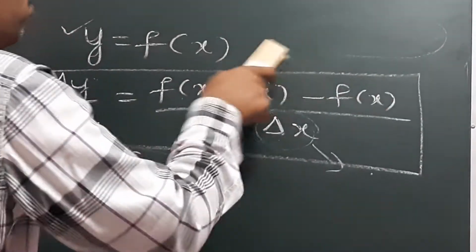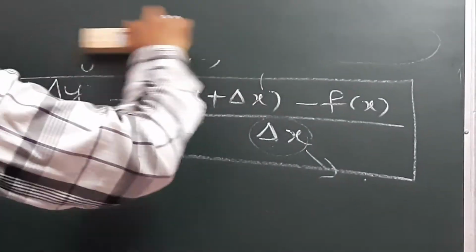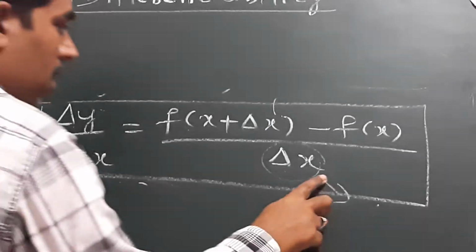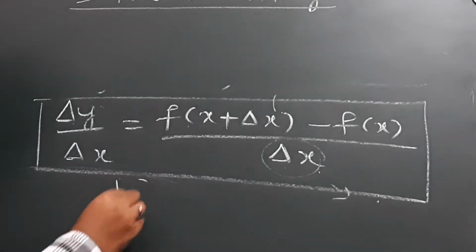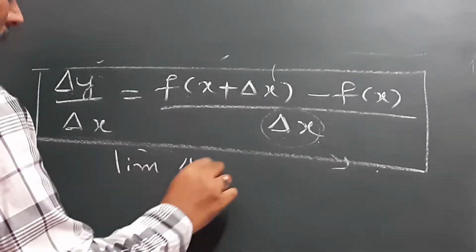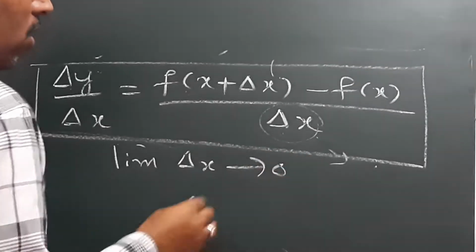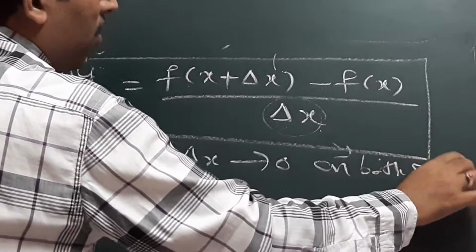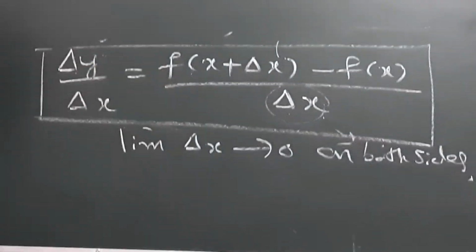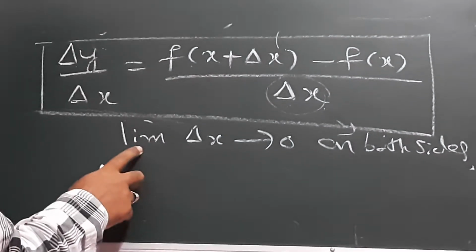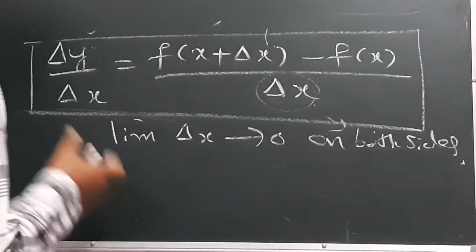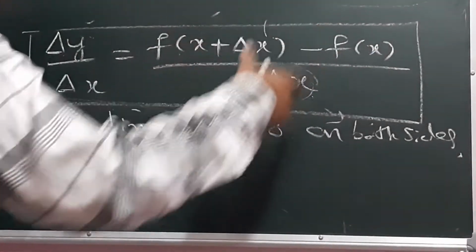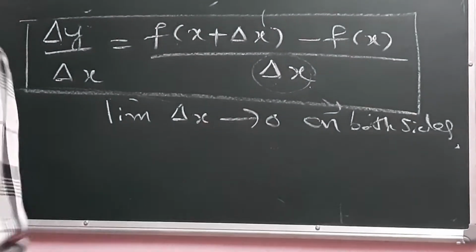Okay, change in y to change in x. So what we have done here, on both sides, if we take the limit as delta x tends to 0 on both sides. I am recalling the points here before going to differentiability. What happens? On the left hand side I will take the limit, and for the whole right hand side I will consider the limit as delta x tends to 0.